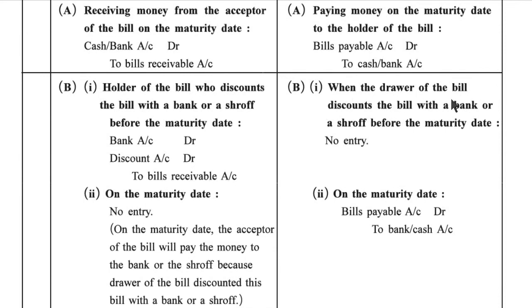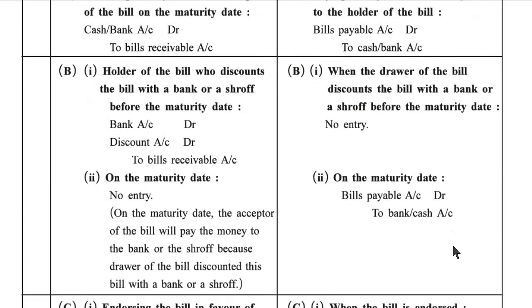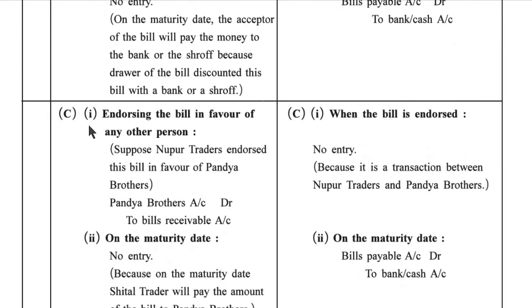Now, when the drawer of the bill discounts the bill with a bank or a shroff before the maturity date, here no entry in the book of the acceptor. On the maturity date, bills payable account debit to bank or cash account. C. First entry, endorsing the bill in favor of any other person. Suppose Nupur traders endorse this bill in favor of Pandya Brothers: Pandya Brothers account debit to bills receivable account.